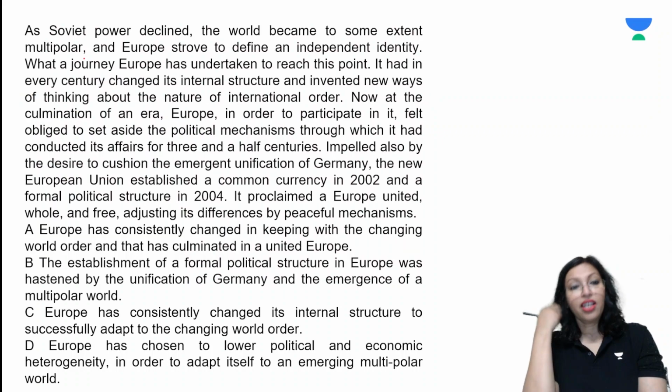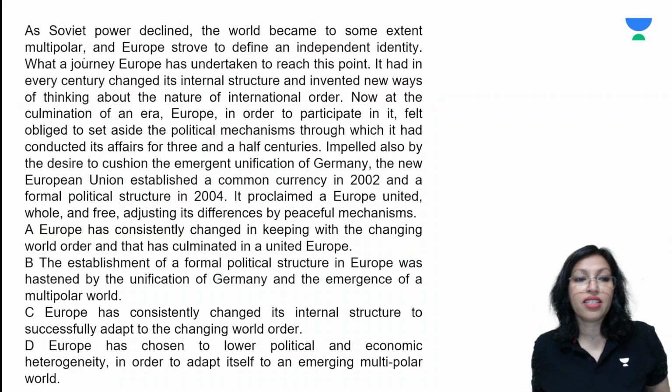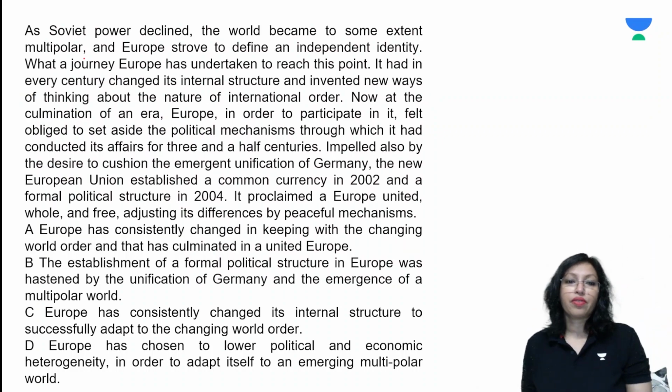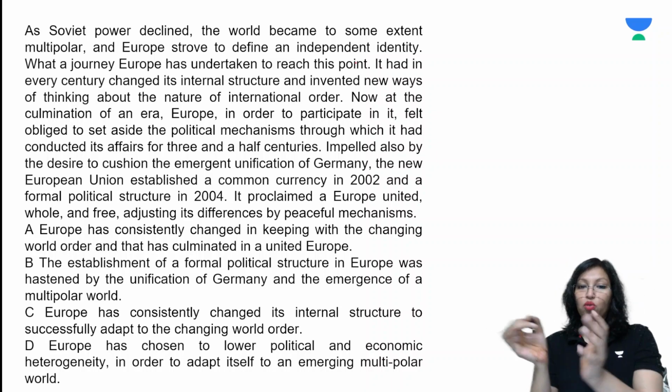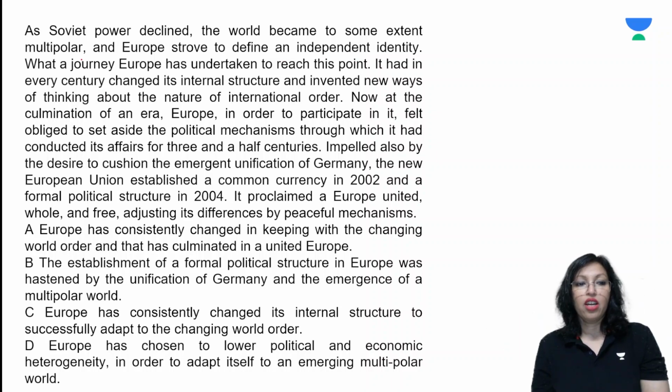Here's the third question. Let's take a moment and solve this. As Soviet power declined, so on one side the Soviet power was declining, the world became to some extent multipolar. So you had many poles. And Europe strove to define an independent identity. Europe tried to make itself independent, so that it had a separate identity.